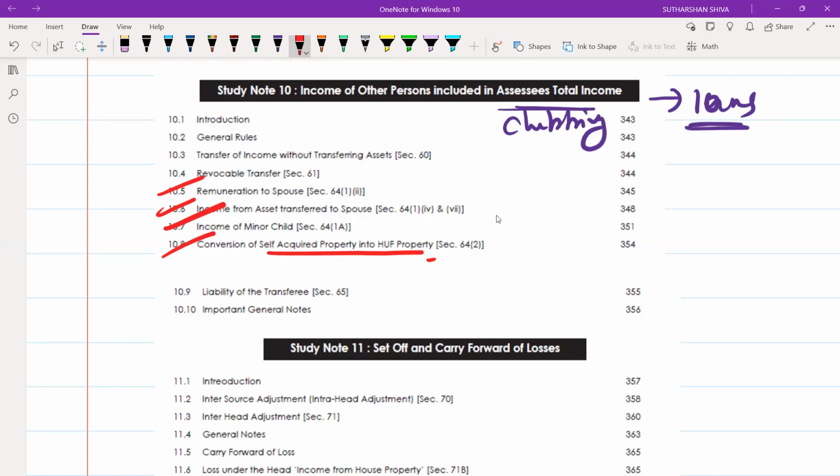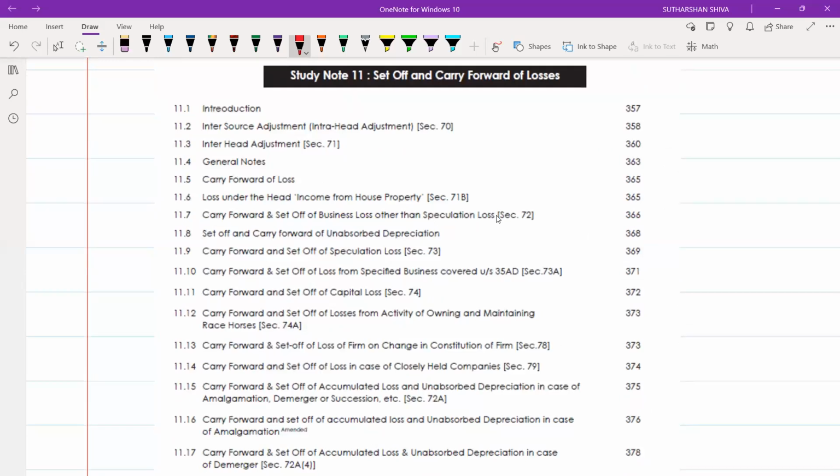Majorly, these 4 parts we will do. Okay, and important general notes. Sometimes they may get a question on revocable transfer. This is the important area which you need to focus on. Then study note 11: easier one, cakewalk for you, easy to remember, easy to apply. Everything will be damn easy.